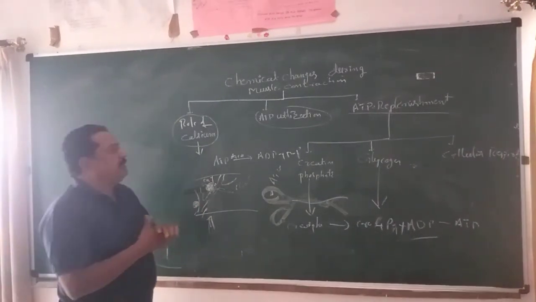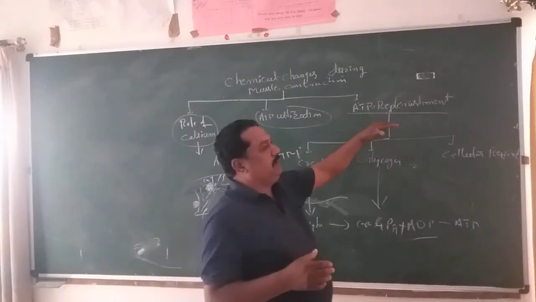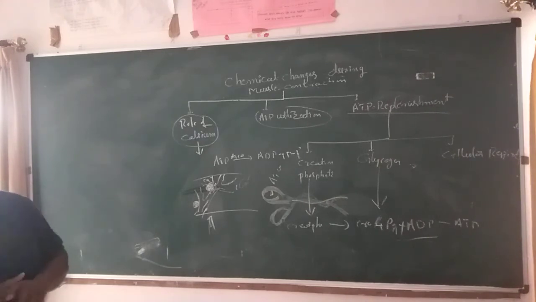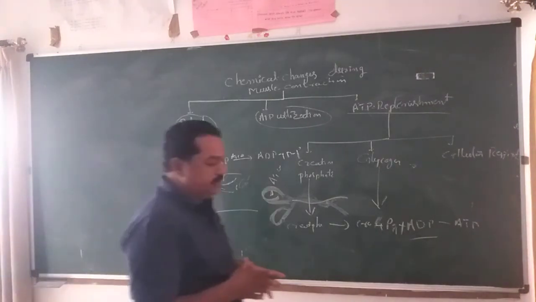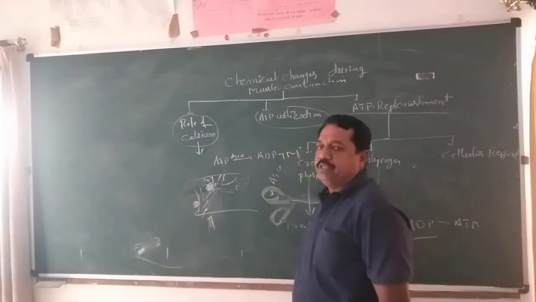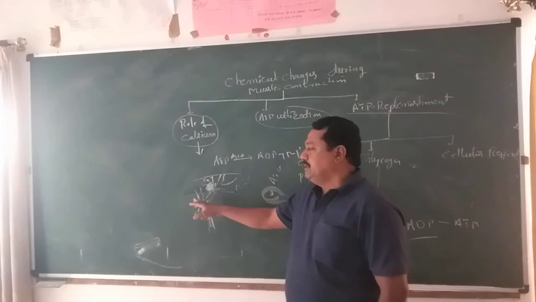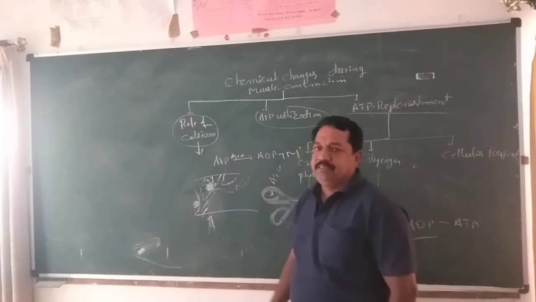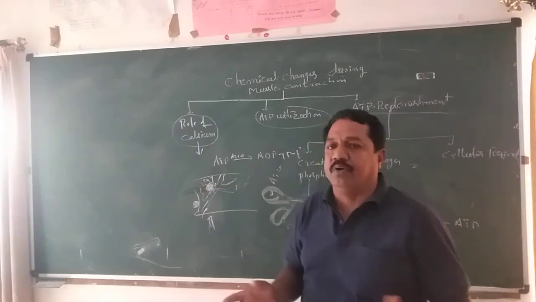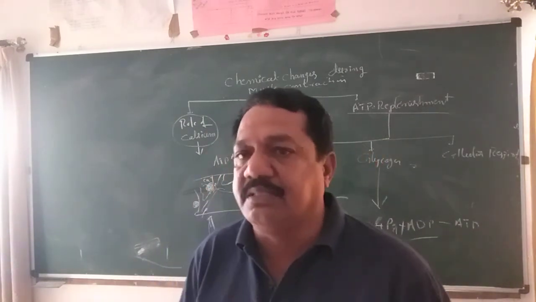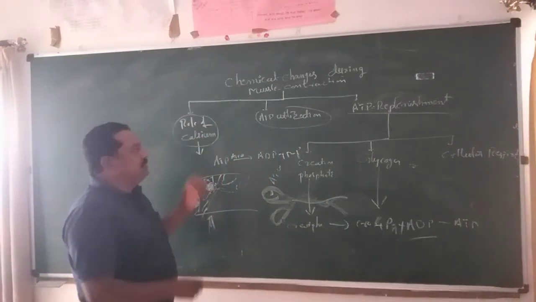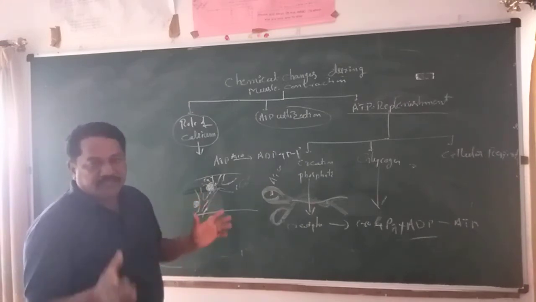That is the role of calcium, ATP utilization, and ATP replenishment. The role of calcium is very important, because only in the presence of calcium ions does muscle contraction take place. You already know that on the outer surface of the endoplasmic reticulum, calcium vesicles are present. They are activated, and free calcium ions are liberated into the cytoplasm of the cell. These open the binding site, the area where the cross bridges form.